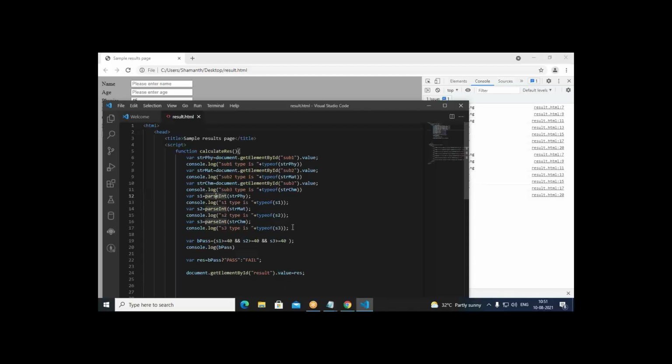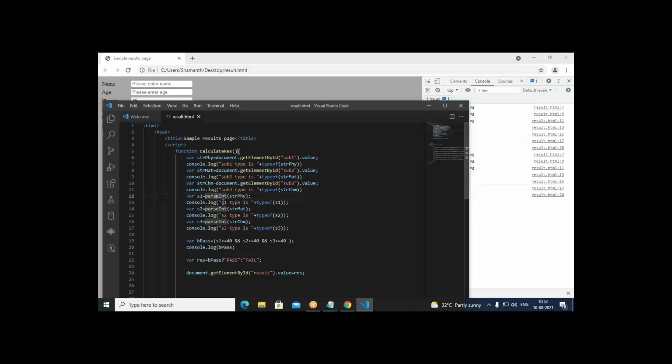So using parseInt, I can convert the given string into a number. To convert the given string into a number, we must use parseInt here. If you want to convert into an integer, use parseInt; if you want to convert into a floating point number, you have to use parseFloat. So with the help of that, you can convert a string which is in floating point format into a float number. But here I want to convert it to an integer. Therefore, I have written var s1 equal to parseInt(strphy).